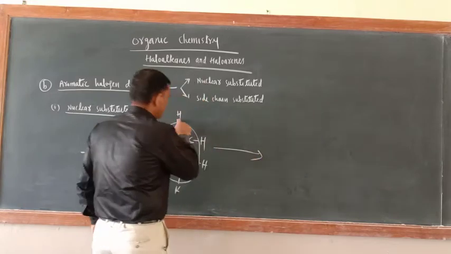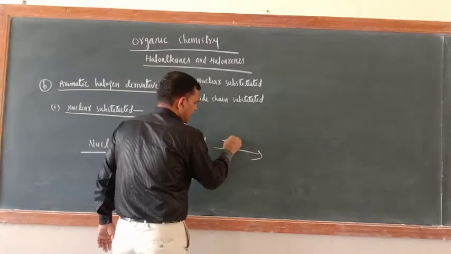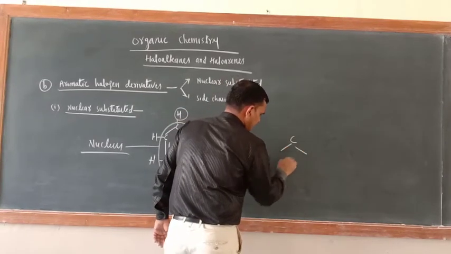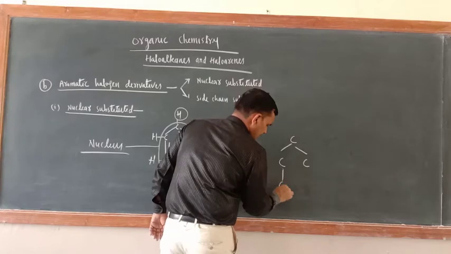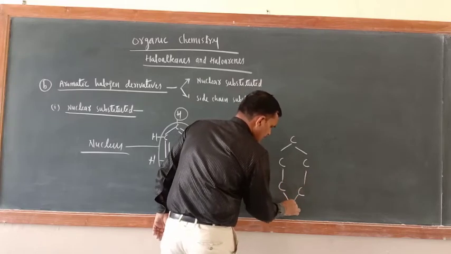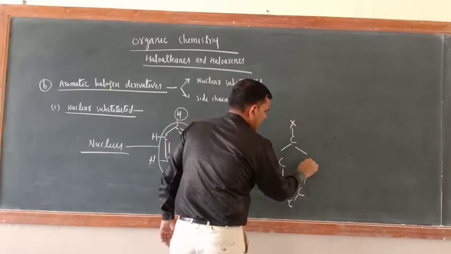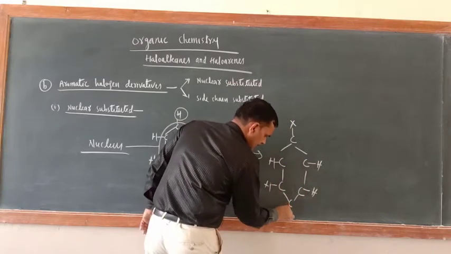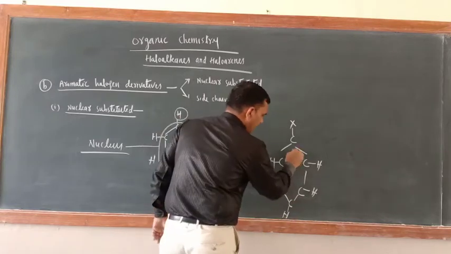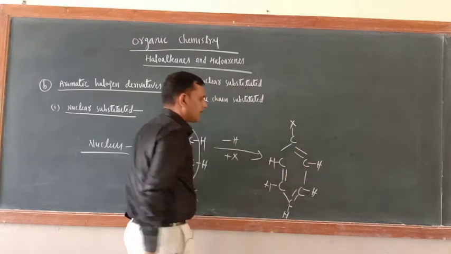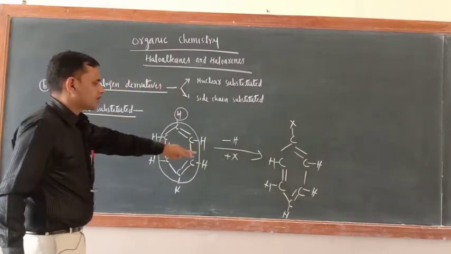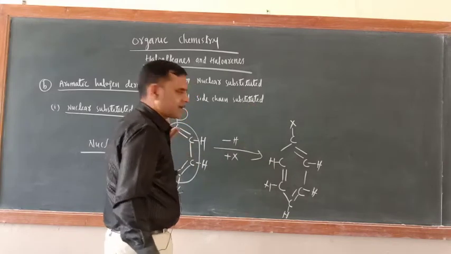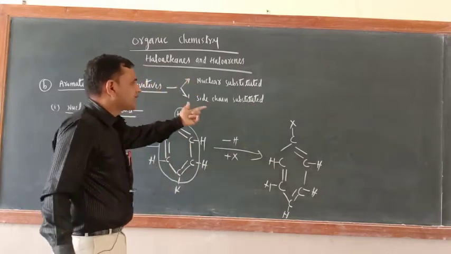Now suppose I am replacing this hydrogen, minus H, and putting here X. So what would be the structure? Just see, here C, here also C, put here X, and here H, H, and H, with alternate single and double bonds. So this is nuclear substituted. Now what about side chain substituted?